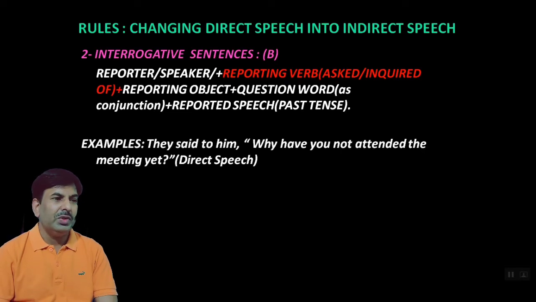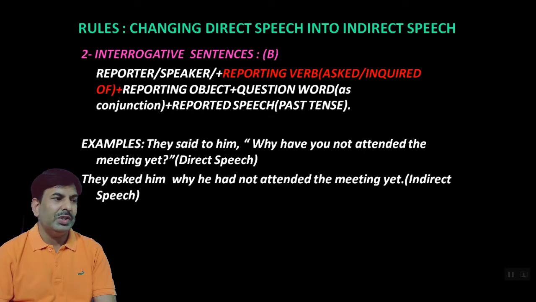Example number 1: They said to him, "Why have you not attended the meeting yet?" So here, students, let us see, they, this is the subject, this is the reporter, said to, this is the reporting verb, him, reporting object, and in inverted commas the statement is given, this is the question, and this question begins with the question word why, and the tense is present perfect tense. So while changing it into indirect speech, the tense of the reported speech will be changed into past perfect tense. Let us see the example as an answer. They asked him why he had not attended the meeting yet.